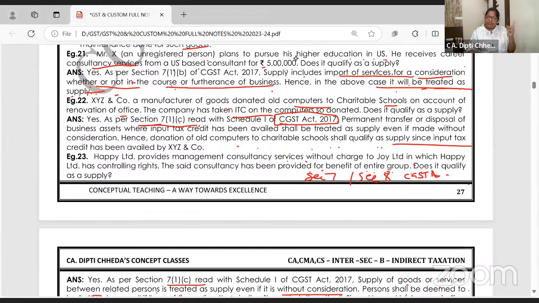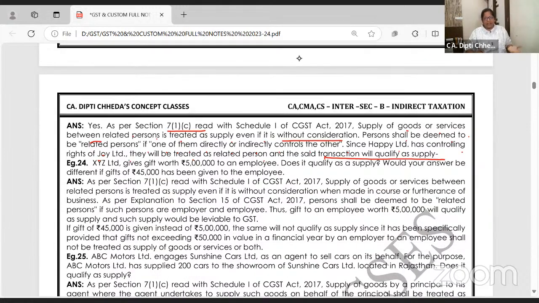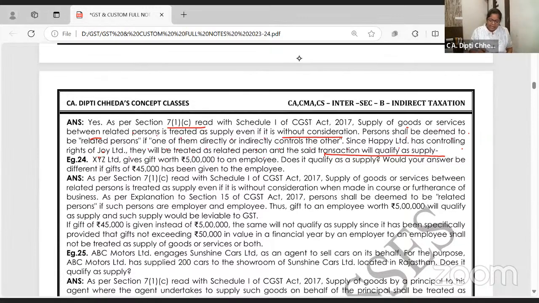The donation one was the first case, permanent transfer. This is second. Ma'am, you thought stock transfer. Stock transfer was between distinct persons. This is related persons. Is it clear or not? Thank you, it is all clear. Read it again. Any doubt, first I'll clear it and then we'll move ahead.